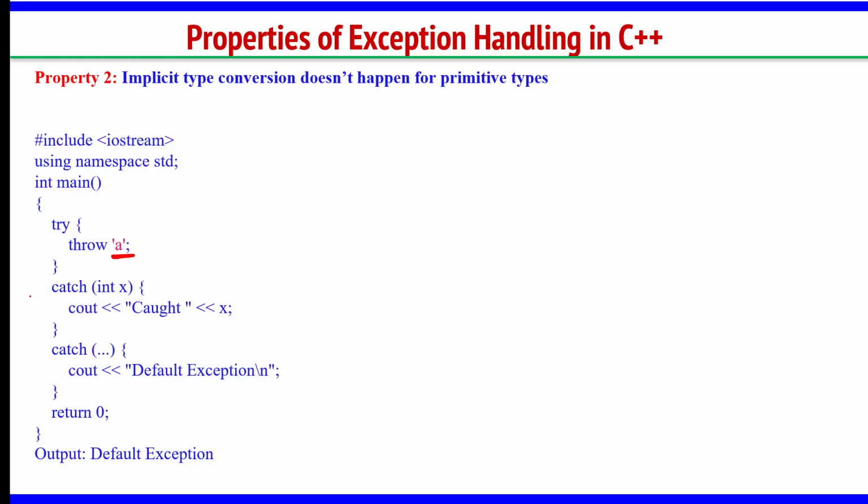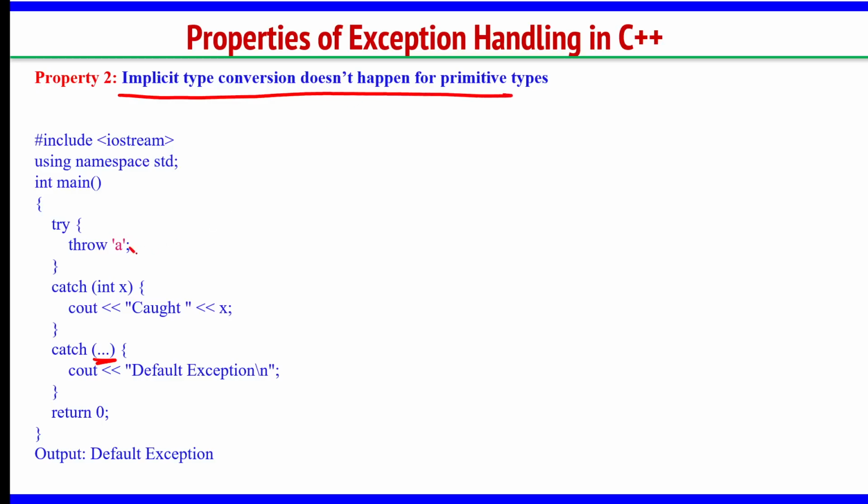Okay, I wrote here catch int x. Is the data type matching here? No, I am throwing a character, this is integer, it cannot receive that. It will definitely go to this block. The point here is to say that implicit type conversion does not happen.